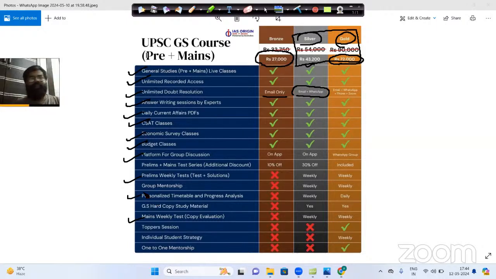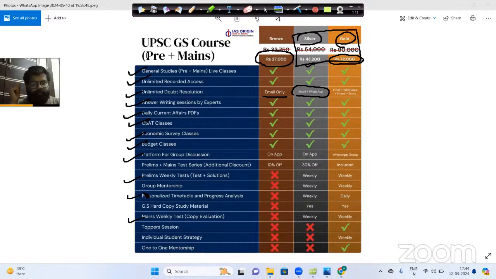And a personalized timetable will be provided to you. See, we know that each and every student has a different timetable or daily routine. Many of the students are college going students. Many of the aspirants are already doing a job somewhere. So it is very tough for most of the students to manage their timetable. Right? So how to manage their timetable? What should be their timetable? When they should study, what to study, what not to study, each and everything related to your journey.